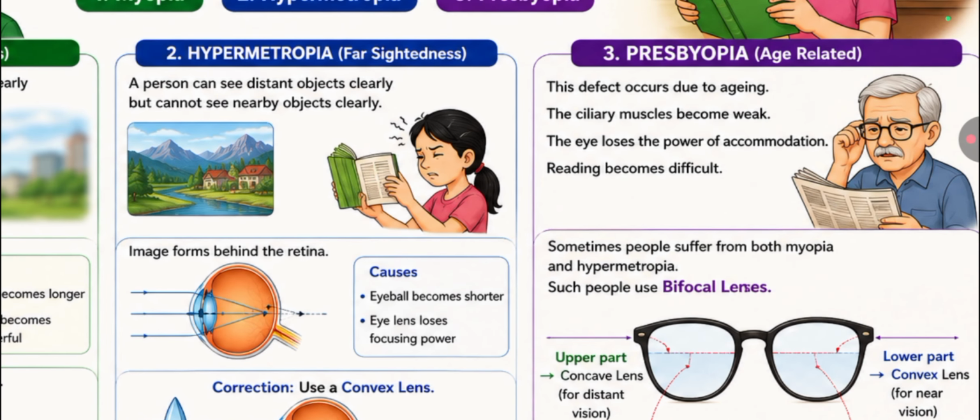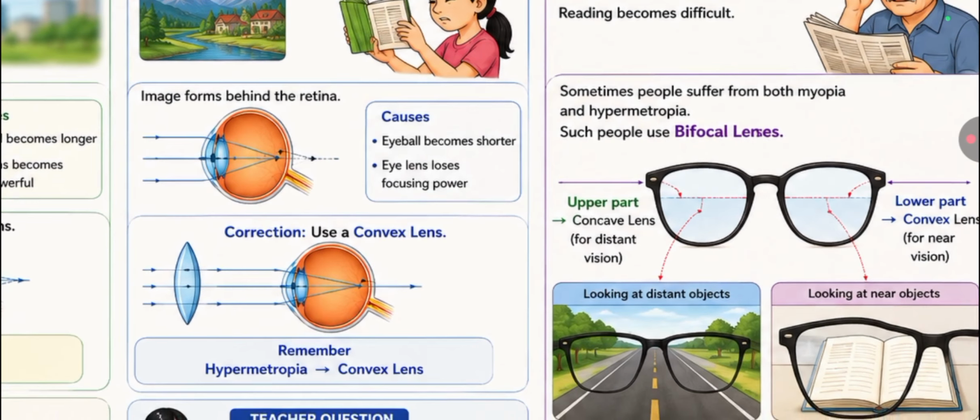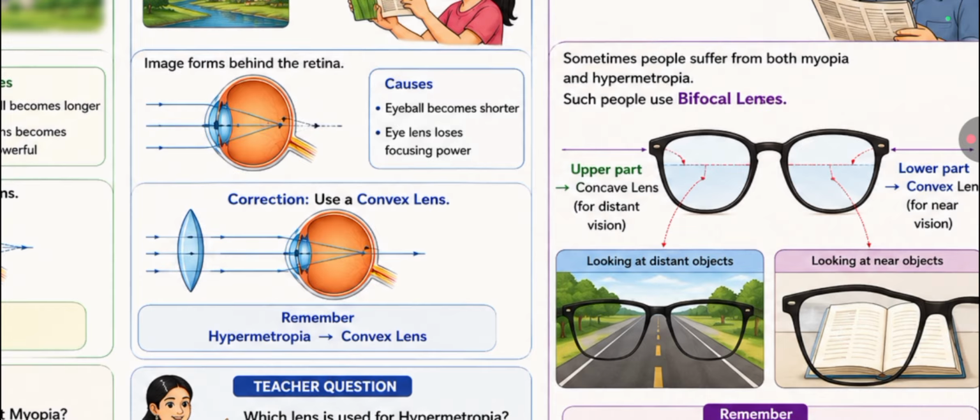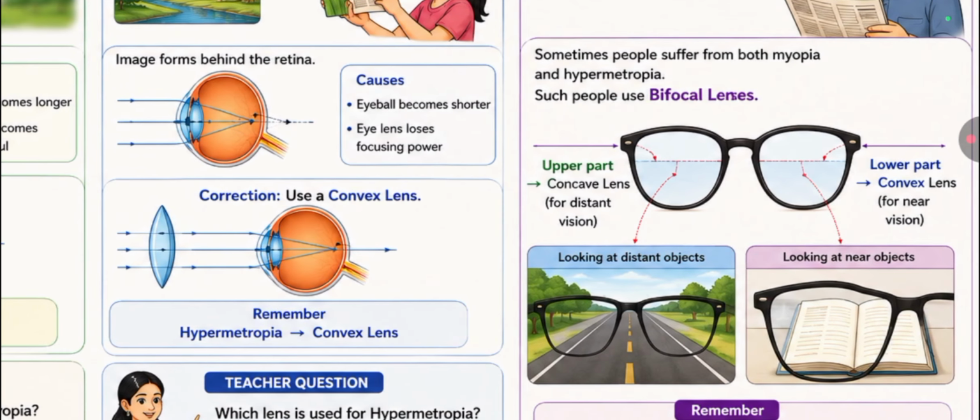We have to use bifocal lenses. Sometimes people suffer from both myopia and hypermetropia. Such people use bifocal lenses. Here, the upper part is a concave lens for distant vision, and the lower part is a convex lens for near vision.